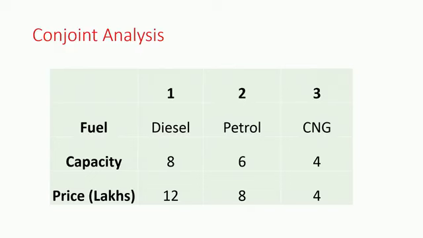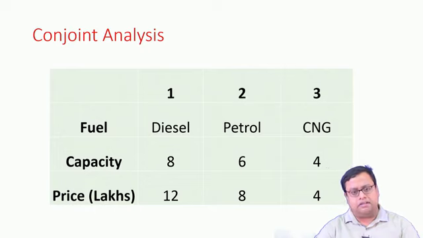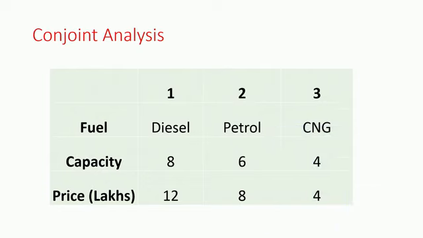So, the first thing is, let us say you are trying to buy a car. You go and ask some people what are the major features, factors, aspects that they think are important when they are trying to buy a car. And I find out that these are, let us say, the 3 things that people think are important. One is fuel, one is capacity, meaning seating capacity, and the third one is the price. And I also find out that there are 3 levels in each of these.